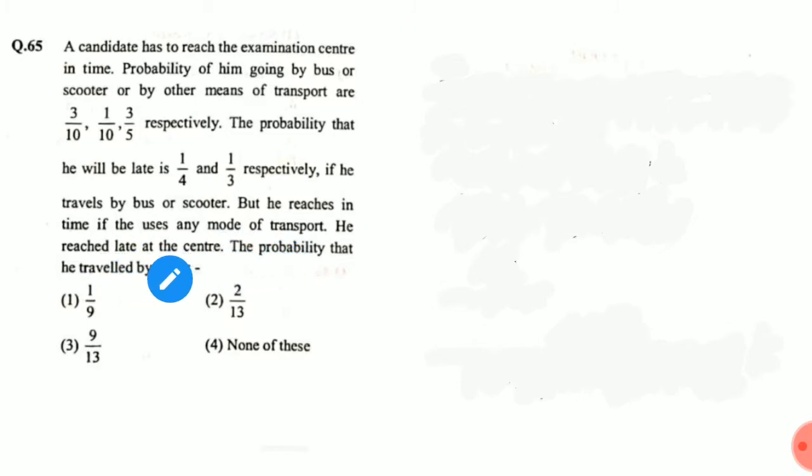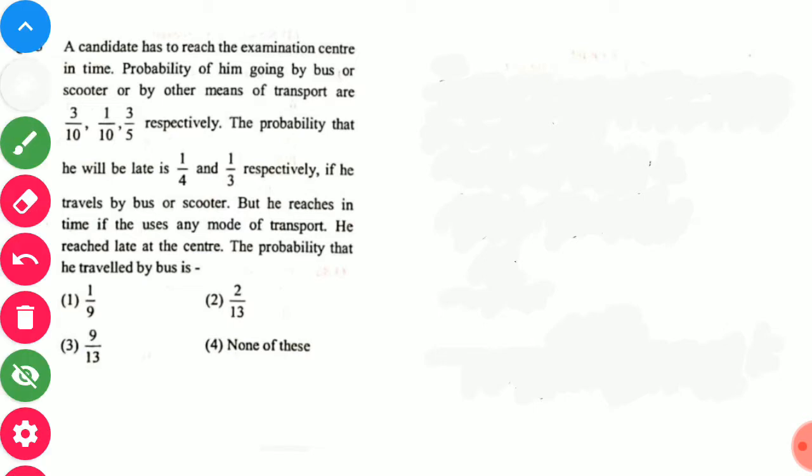Suppose he reached late at the center, that is given. So the probability that he traveled by bus. What is given is that he reached late, and we need the probability that he traveled by bus. This means we have to apply conditional probability, where one event has already occurred and we want the probability of the other event. The event that has occurred is late. He reached late at the center. What is the probability that he traveled by bus? So let's see how we will solve it, step by step.